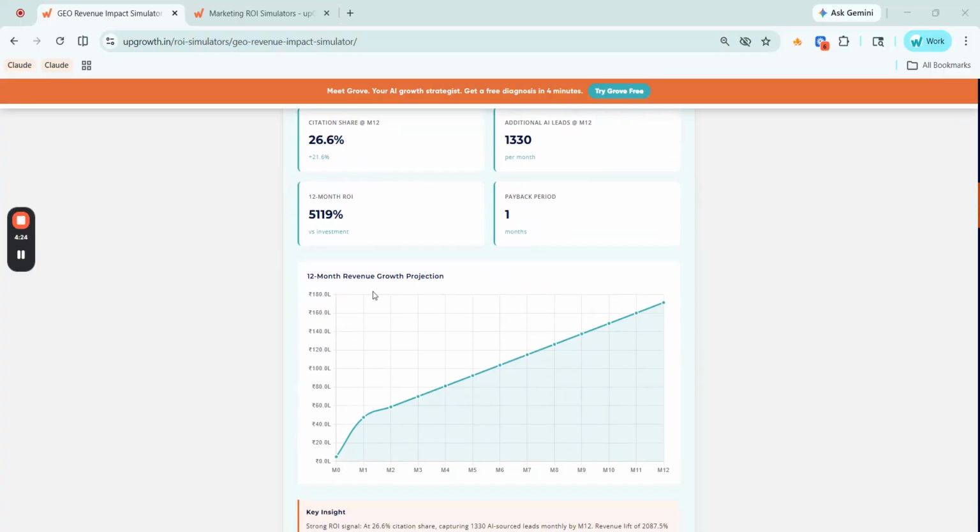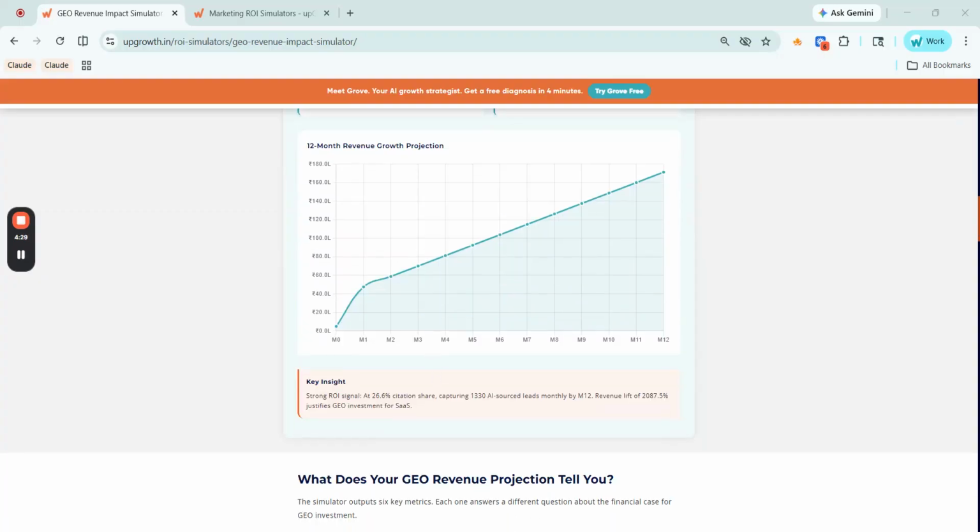Here we also have the revenue growth projection chart available, and the key insight from the simulator confirms that at 26.6% citation share, capturing 1330 AI sourced leads monthly by month 12, the revenue lift justifies geo investment for the vertical I have entered.